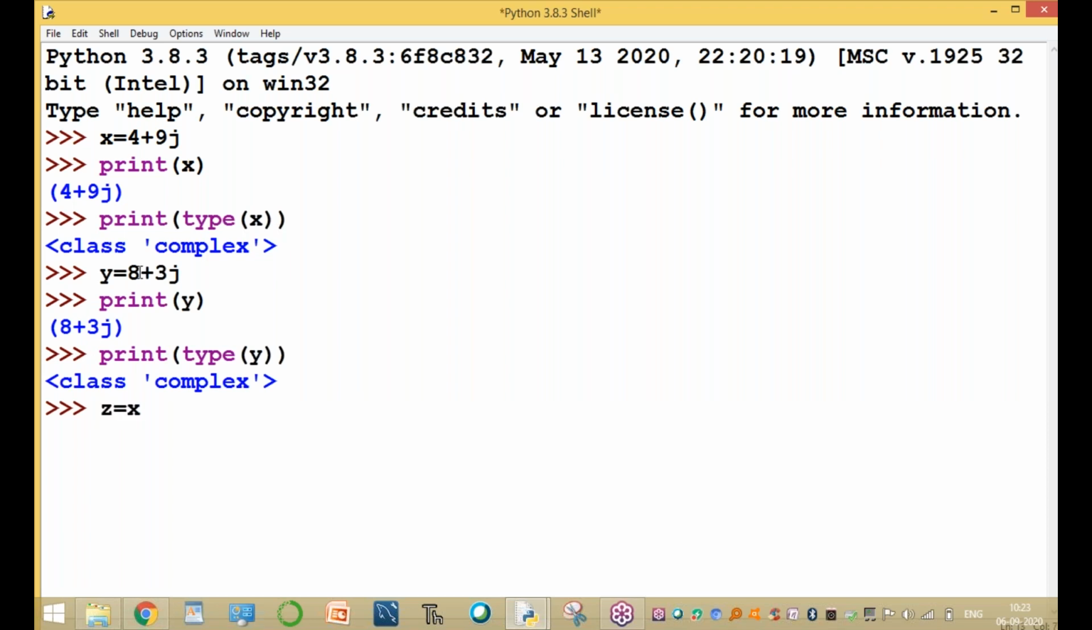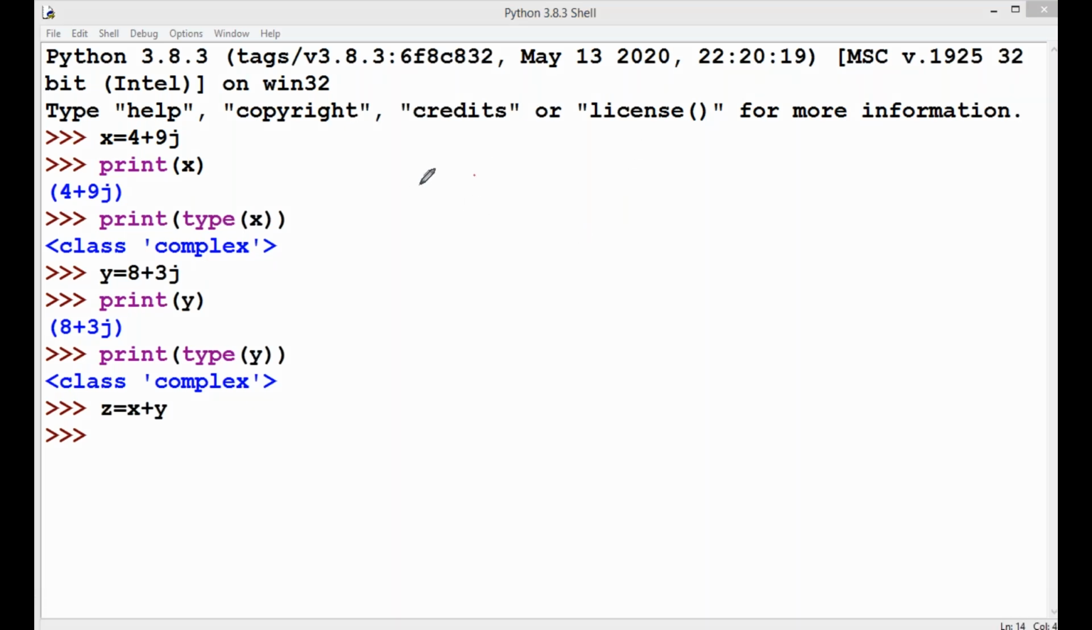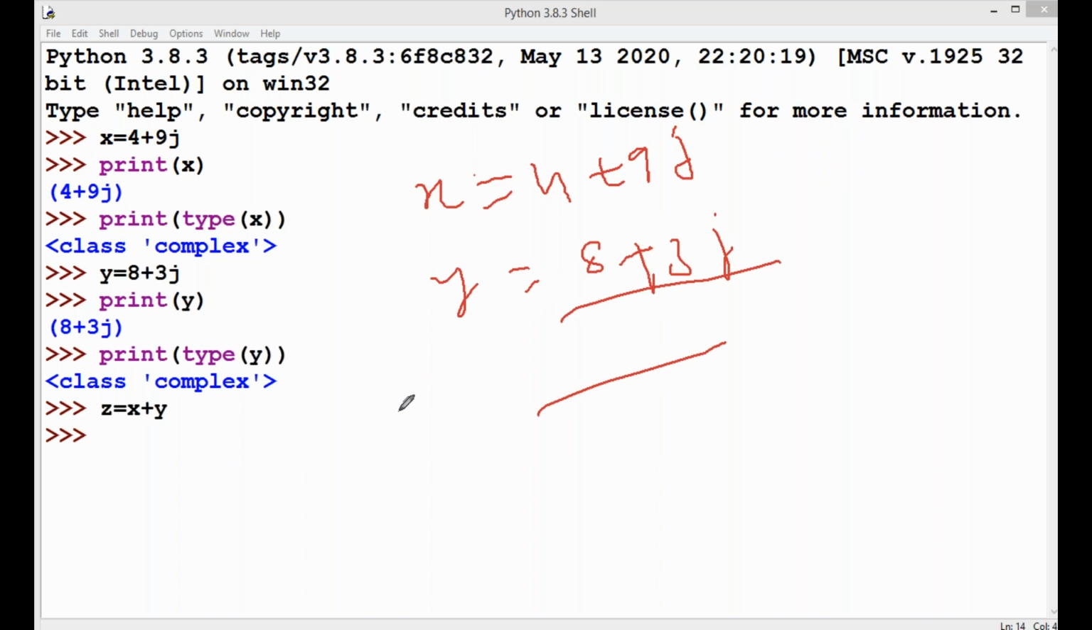For example, assume that z equal to x plus y. What is the value of z? The x value is 4 plus 9j and the y value is 8 plus 3j. So z equals x plus y, that is 4 plus 8, 12, and 9 plus 3, 12. The value of z is 12 plus 12j.